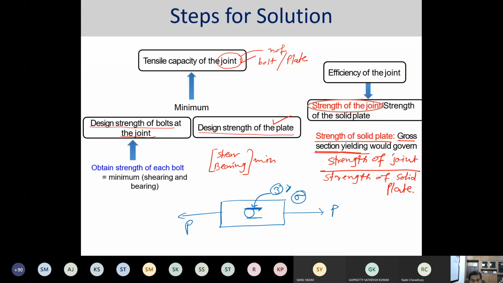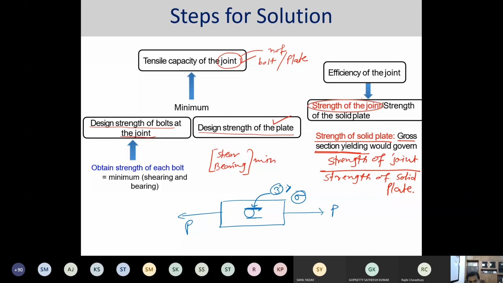A limit state is a state beyond which the structure is not intended to perform. The 1.1 is for yielding, but the member can still take load before failure.